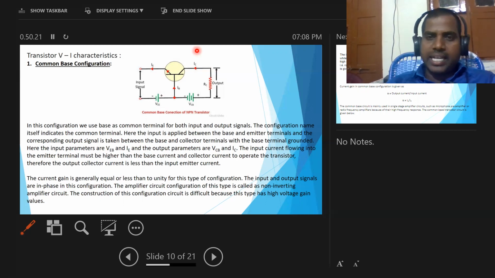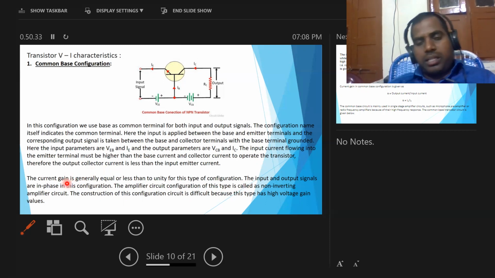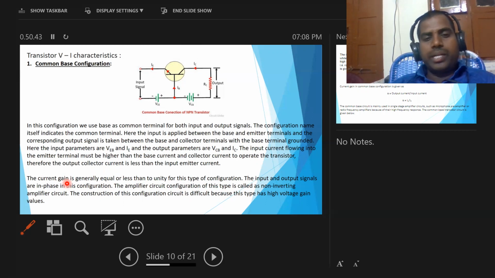That means IE is greater than IC. The current gain, the ratio between output and input currents, is generally less than unity for this type of configuration.